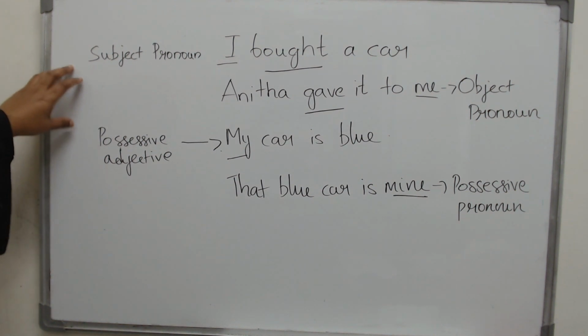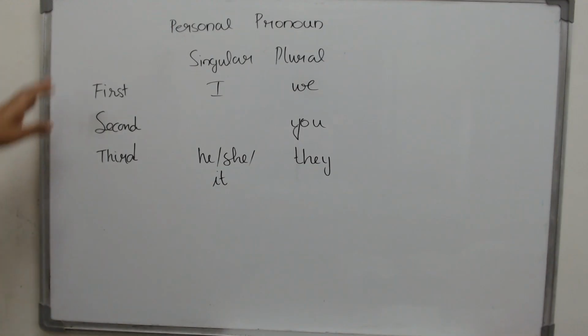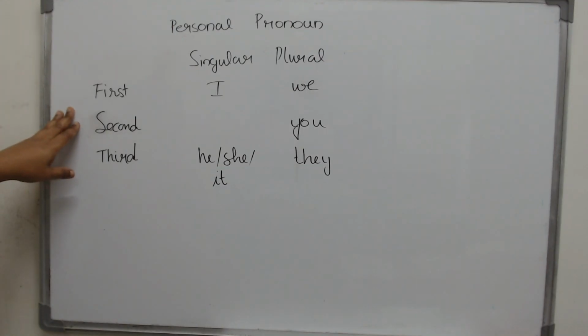Now let's go on to our 7 personal pronouns, and we will see how they change depending on their function in a sentence, depending on their role in a sentence. Are they the object, or are they the subject, or do they show possession? Depending on that, we will see how the 7 personal pronouns change. Now these are your 7 personal pronouns.